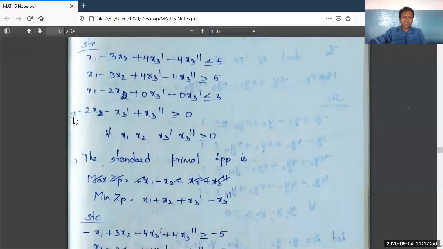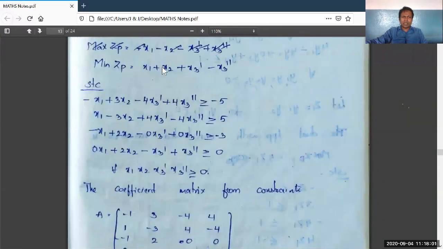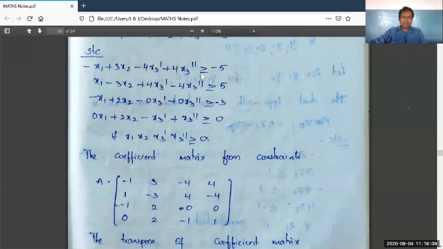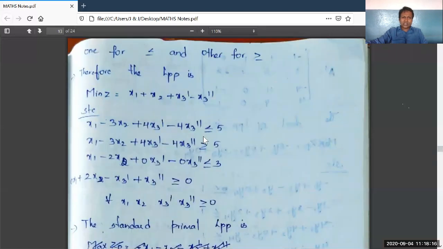So I inserted 0 x1 in the fourth constraint. Now these are four constraints, right? So we have to write the standard primal LPP. Standard primal LPP is min ZP is equal to x1 plus x2 plus x3 dash minus x3 double dash. Subject to constraints are, see here, as it is minimum type, all the constraints should be of greater than or